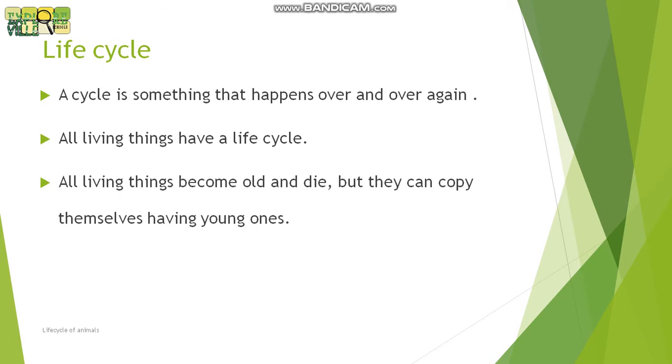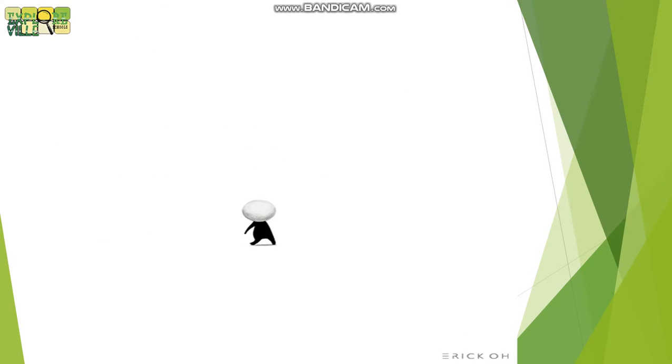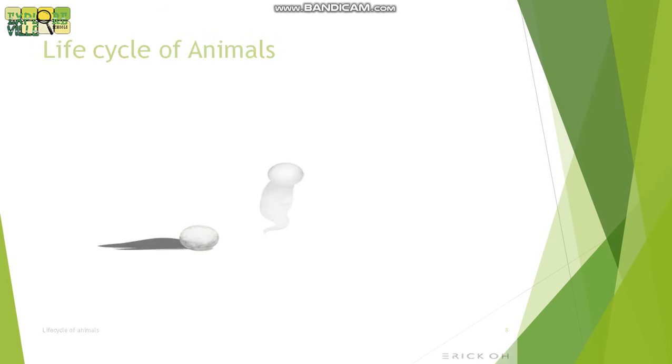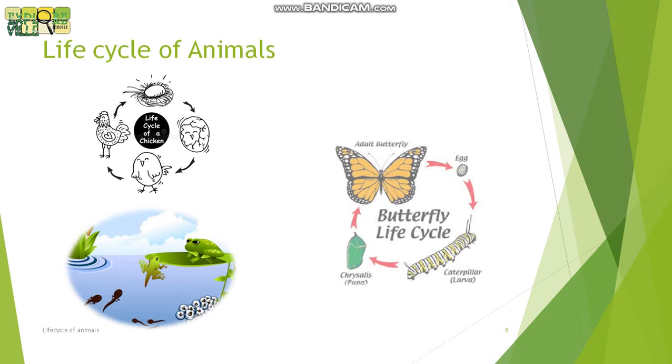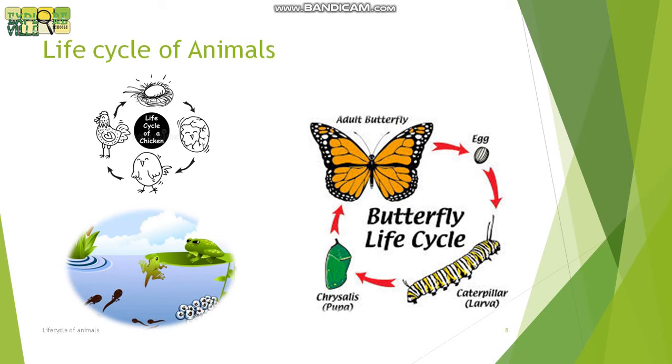All living things become old and die, but they can copy themselves by having young ones. Look at this image. Okay, now you get that all living things grow, they become old, they die, they copy themselves.